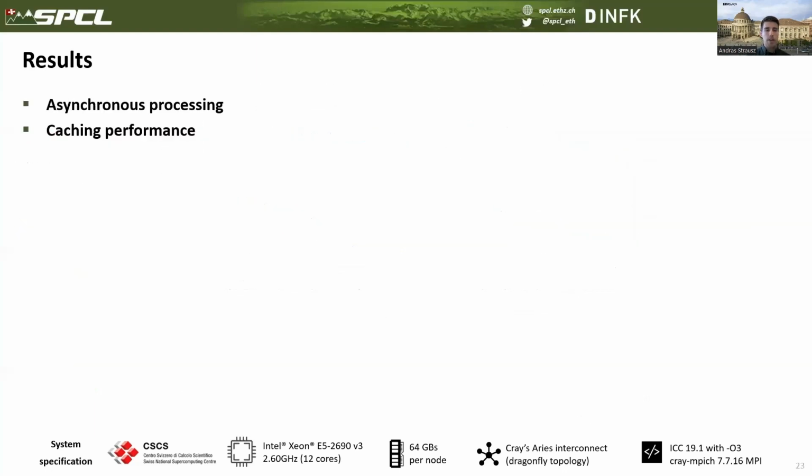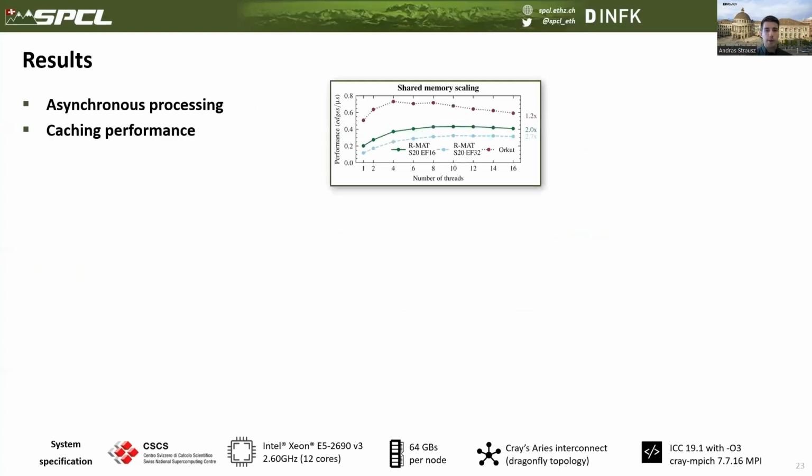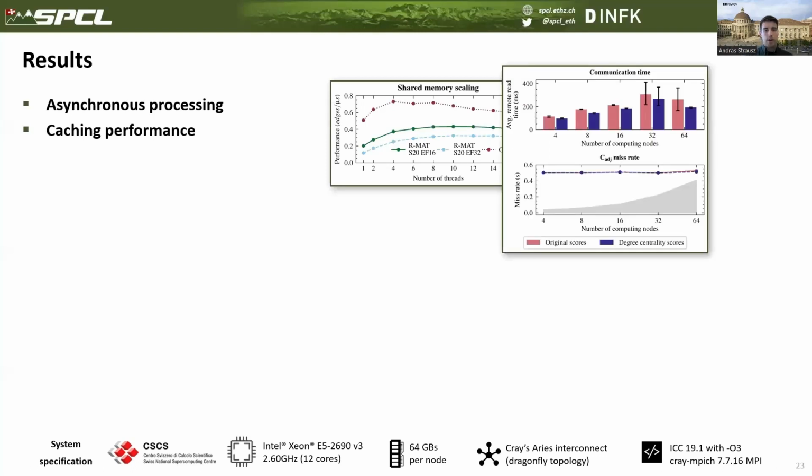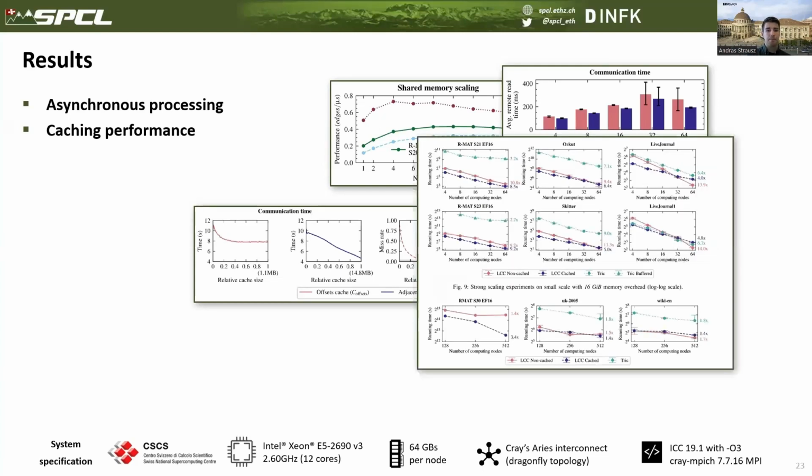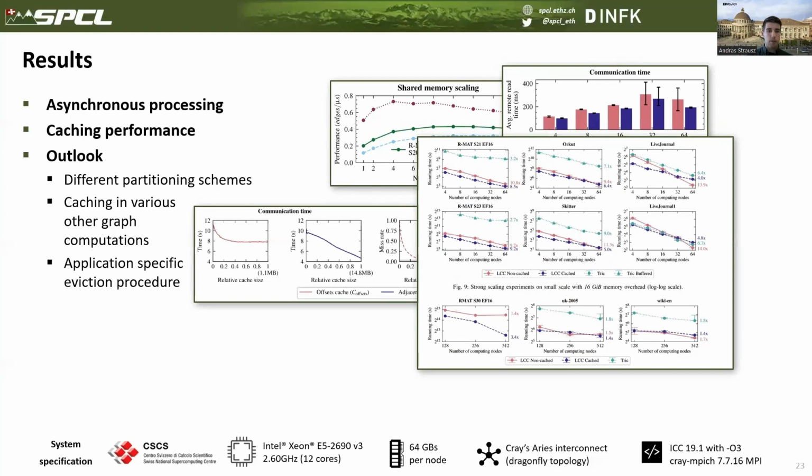In our paper, next to these strong scaling experiments, we include experiments where we analyze our shared memory performance, our eviction policy that we developed based on the degree centrality scores, how caching performance varies with respect to the size of the reserved memory, as well as a larger set of final strong scaling experiments that you can all find in the paper next to an outlook, where we set a couple of goals for future research, such as using different partitioning schemes for this problem in order to reduce the total communication, as well as using caching in various other graph computations, or developing new application-specific eviction procedures. All that you can find in the paper.